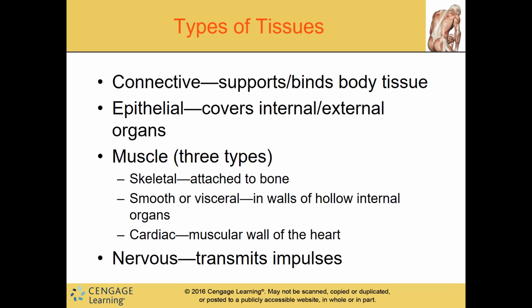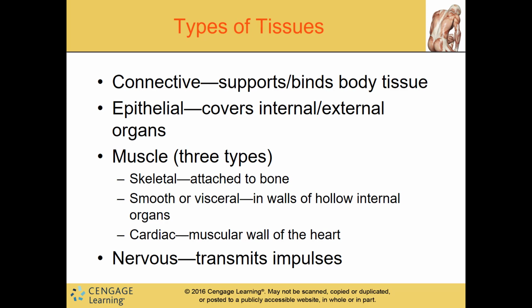All right, types of tissues. Connective tissue supports and binds body tissue. You can think of it like your ligaments. Epithelial covers internal and external organs. Think of if someone was having surgery and they remove the stomach or the liver. If you notice, there's a shape to it because of that epithelial tissue that's holding everything together.